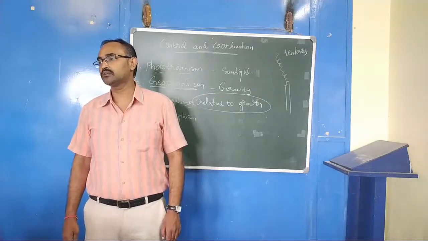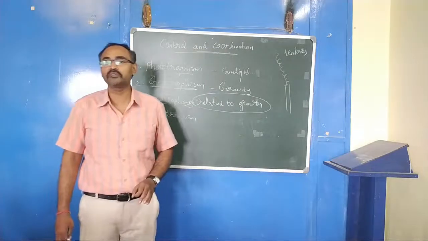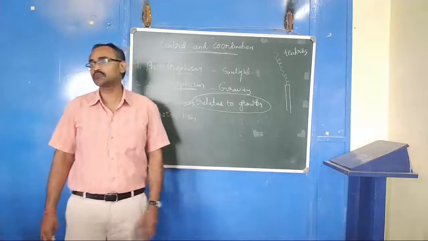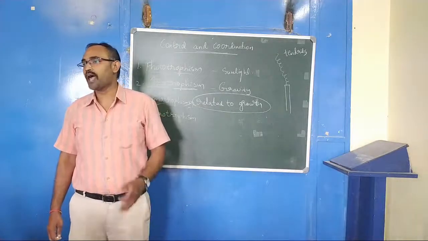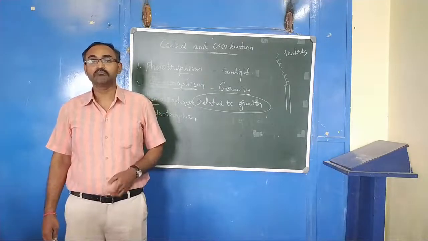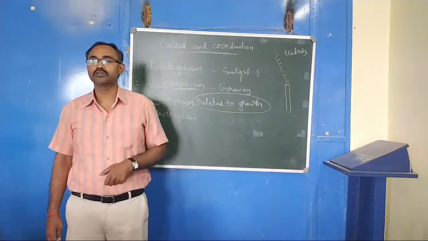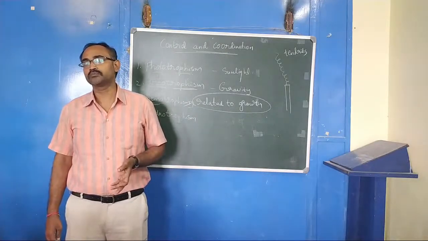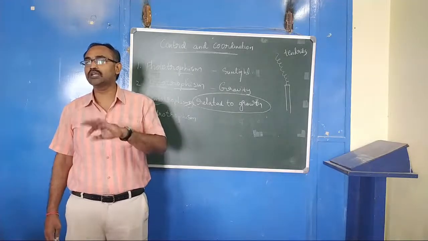How it is controlled: everything is because of the hormones present in our body. The plants do not have any muscles or nerves, but they also have hormones that control growth. Why does the plant grow even after cutting?